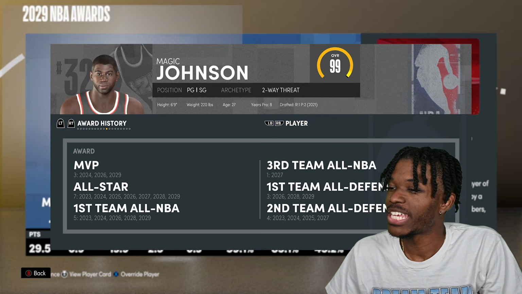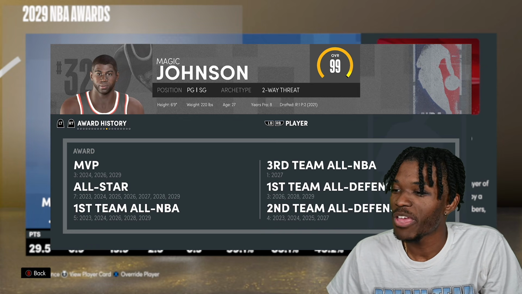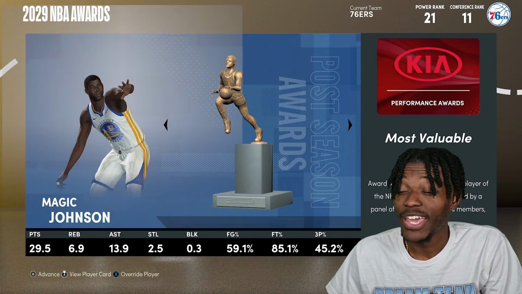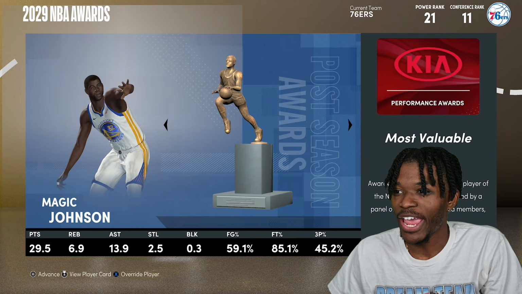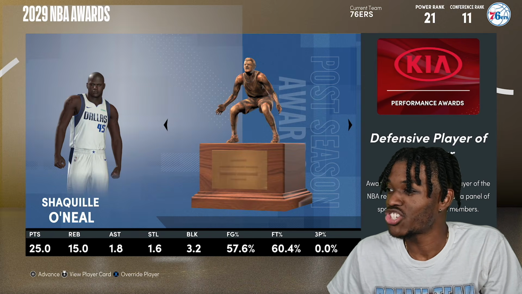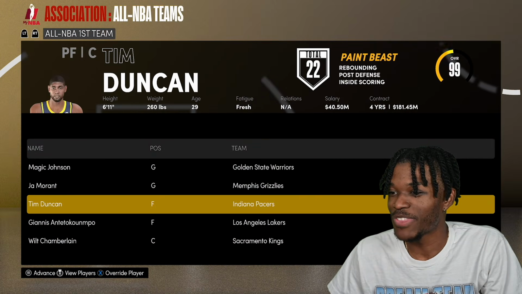Magic, I don't think he has a championship yet, but 3 MVPs, 7 All-Stars, All-NBA first team 5 times, defensive teams. His resume, I think he won most improved and 6th man. So, his resume is unbeatable at the moment. Shaq is Defensive Player of the Year again. He's with Dallas. We'll see how much that changes things with him.